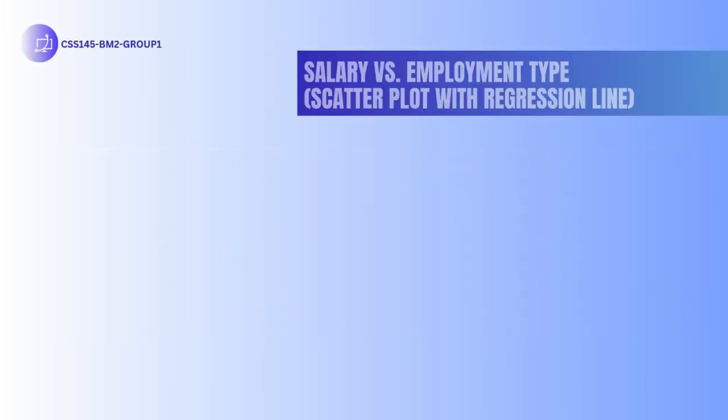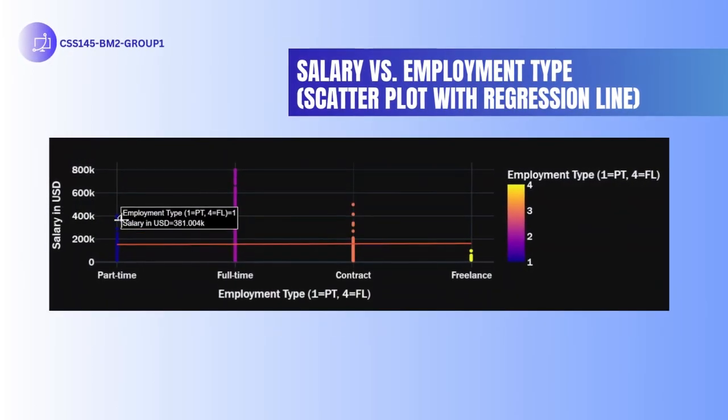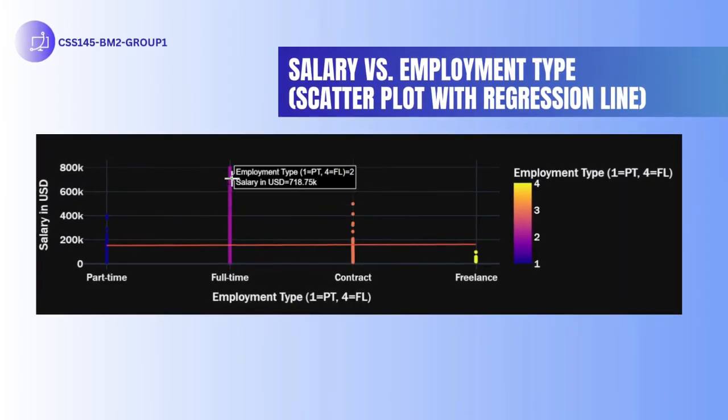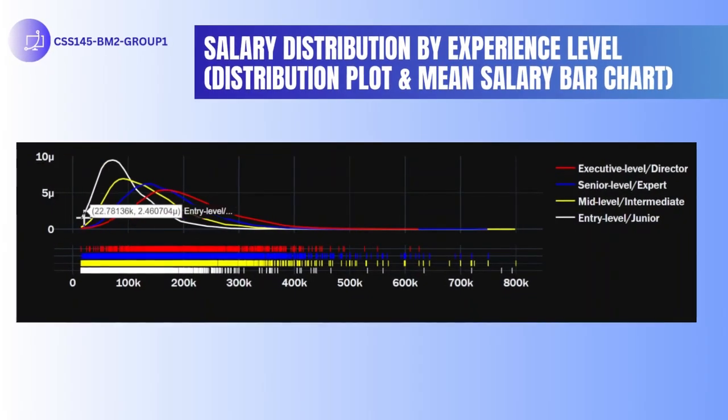For salary versus employment type, here we examine how employment type affects salary. Freelancers and contract workers have more variability, with some earning exceptionally high wages due to specialized skills. Meanwhile, full-time employees have more stable salaries and part-time roles tend to pay the least.